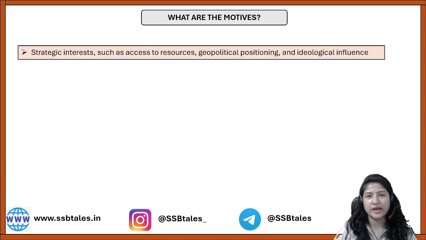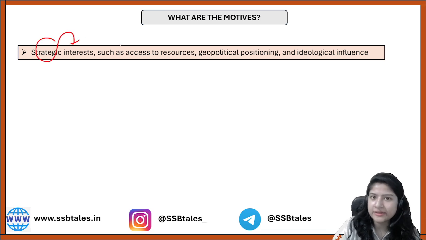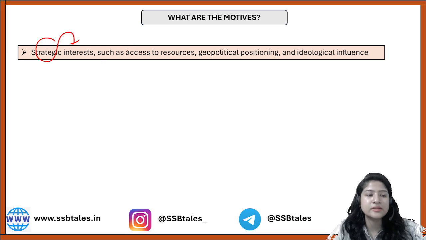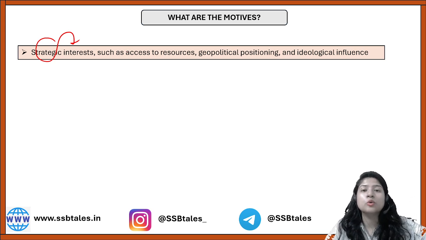So what are the motives behind it? It is very simple: your ideology should be much more acceptable across the world. Apart from that, there may be strategic interests. For example, I'm a country and I know that in a certain other country there are a lot of natural resources present. So I would want to have some dominance over that particular country so that I can milk the benefit.